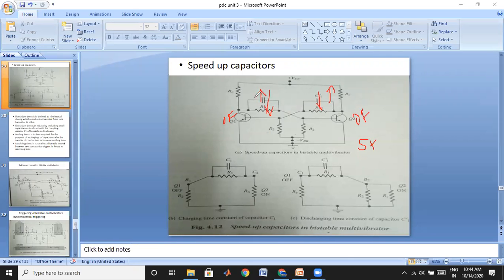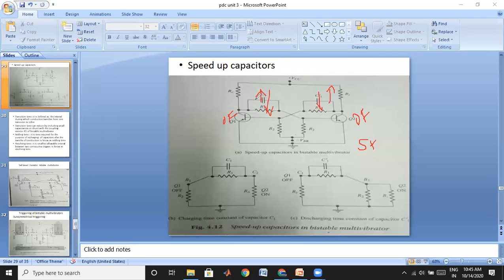But if we choose this capacitance value as large, then because it is a large capacitor, it may store more charge, and to discharge that it may take more time. Therefore, if we take large capacitance values here, it may create one more drawback: it may increase the time also. This is also one of the drawbacks.